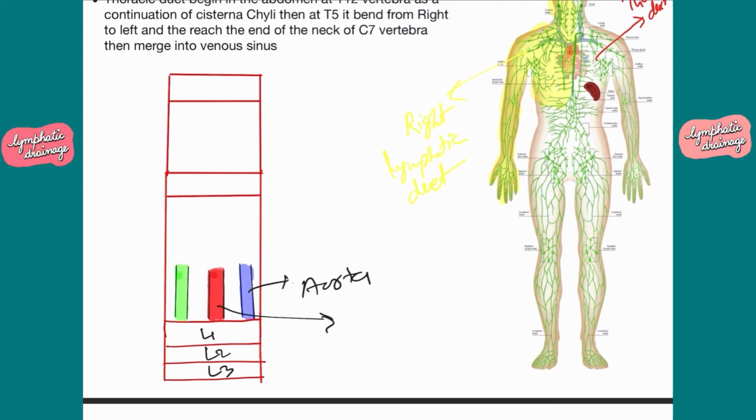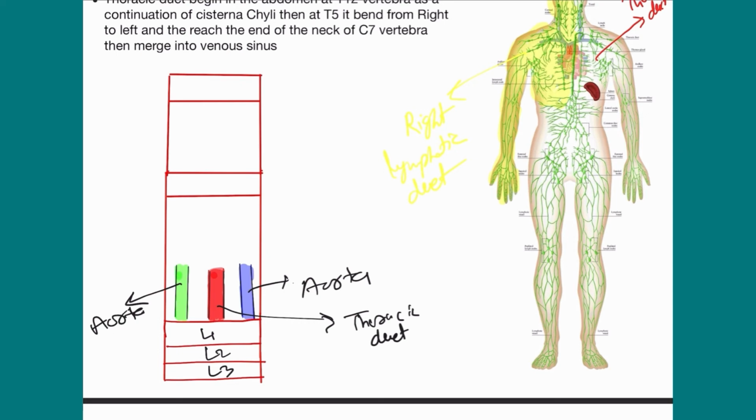This is the thoracic duct, and these are the azygous vein. This is the region of the 12th thoracic vertebra. This is the region of thoracic 5, and this region is the cervical 7 vertebra.